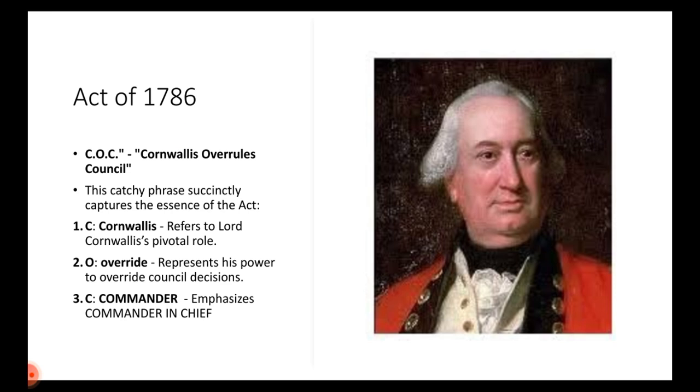Next is Act of 1786. We'll remember the picture of Cornwallis. Cornwallis overrules council, or you can remember like cock. So what is C? C is Cornwallis, which refers to Lord Cornwallis' pivotal role. O is override, which represents his power to override council decisions, like veto power he got. Then C, Commander-in-Chief. He became a Commander-in-Chief in 1786. So cock for 1786.